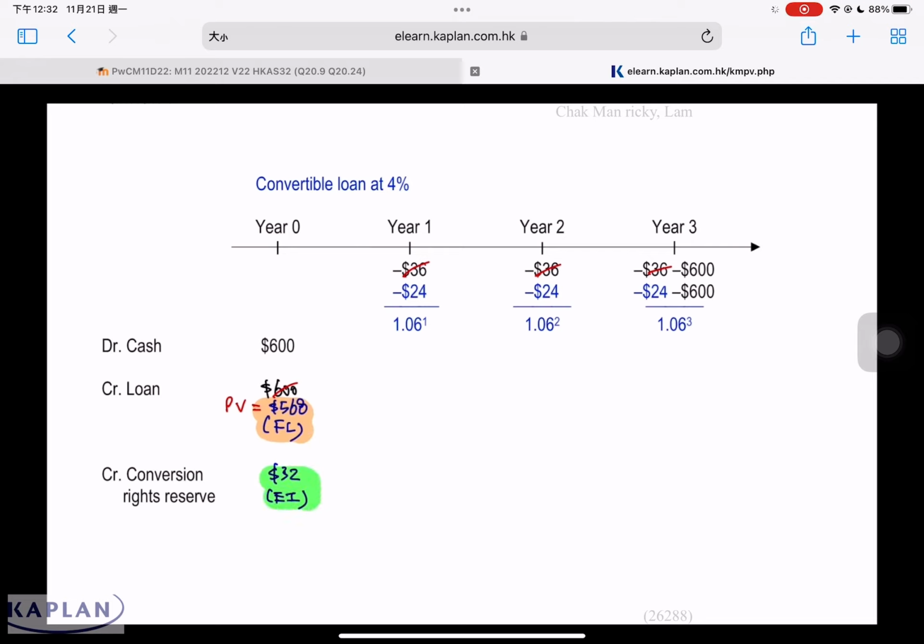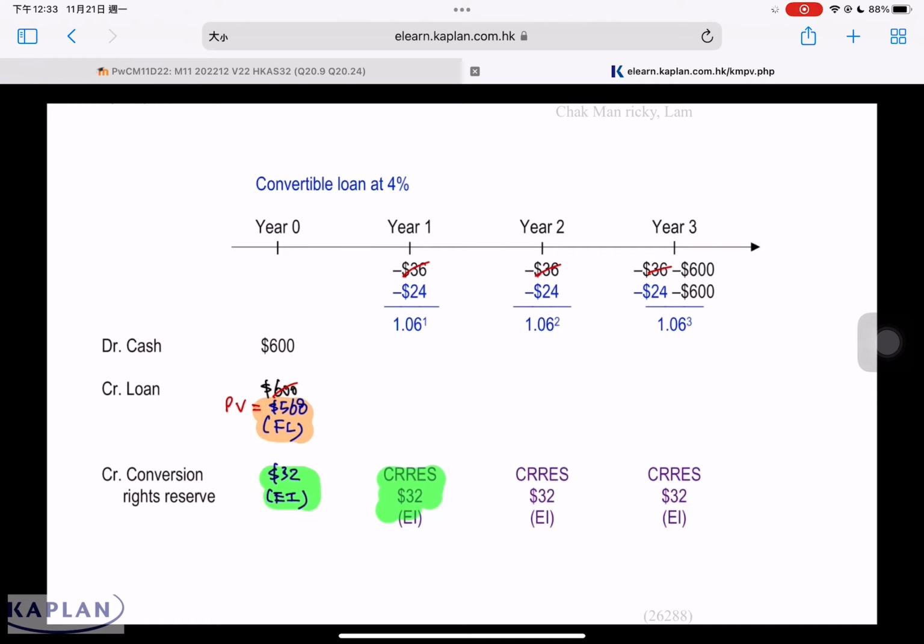When we receive $600 from the investor, partly we are receiving it for an obligation to pay back cash of 24 with 600 after 3 years if it's not converted. At the same time, we are taking $32 from the investor for them to pay for the rights to buy share. We have to account for this separately. One is a financial liability, the other is an equity instrument, to reflect the substance of the arrangement for this $600.